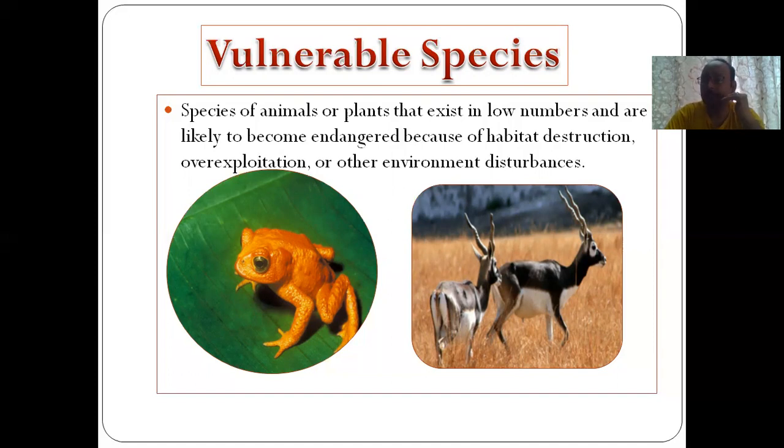So the first step is the vulnerable species. When animals or plants come into the category of vulnerable species, we have to take care at that stage only. Otherwise, they will enter the endangered species, right? That means they are on the verge of vanishing from the earth. And then finally, when the last member finishes off, they will enter into the extinct species.